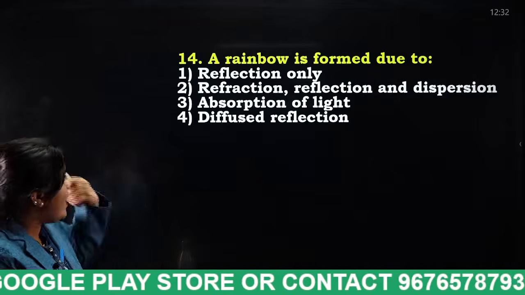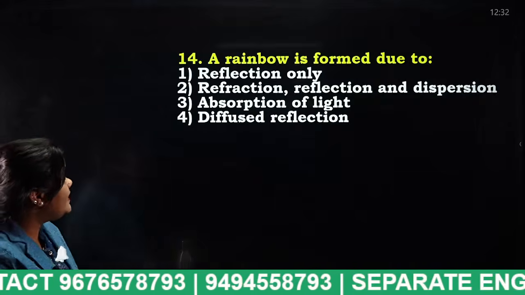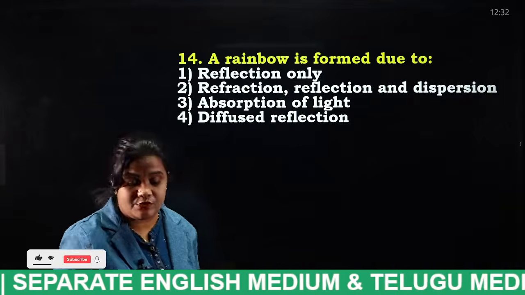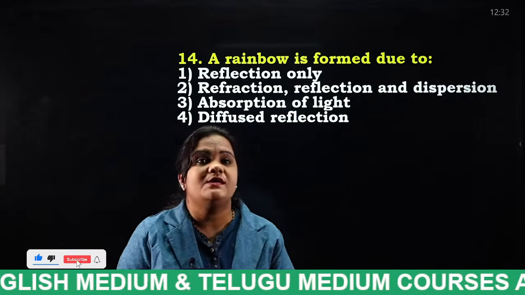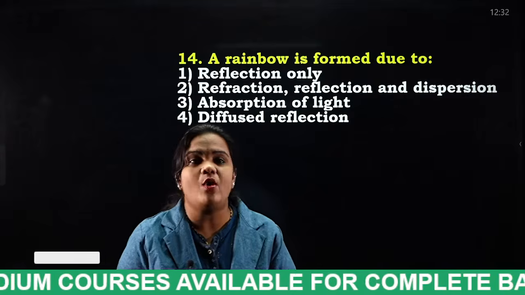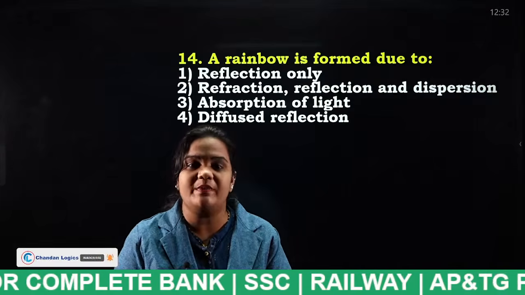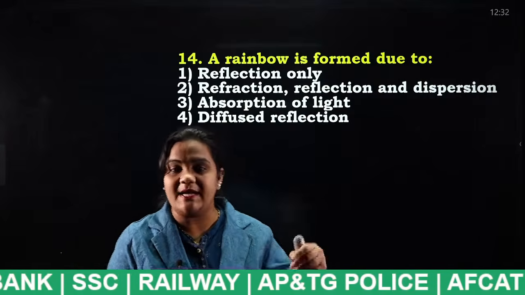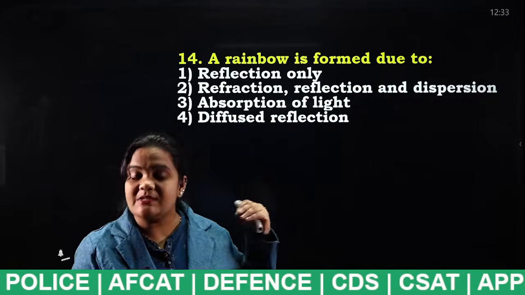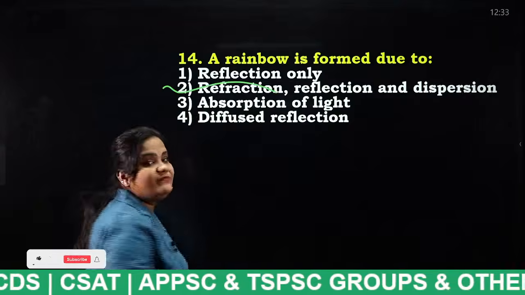A rainbow is formed due to reflection only, refraction, reflection and dispersion, absorption of light, diffused reflection. Rainbow is formed due to all these phenomena. So which are those phenomena, students? Tell me, each and every student, mention your answers in the comment section. Rainbow, as I have already explained: if there is a raindrop in the atmosphere, when light strikes that water droplet, it reflects back and it gives 7 colors. Due to which phenomena? Due to refraction, reflection and dispersion.